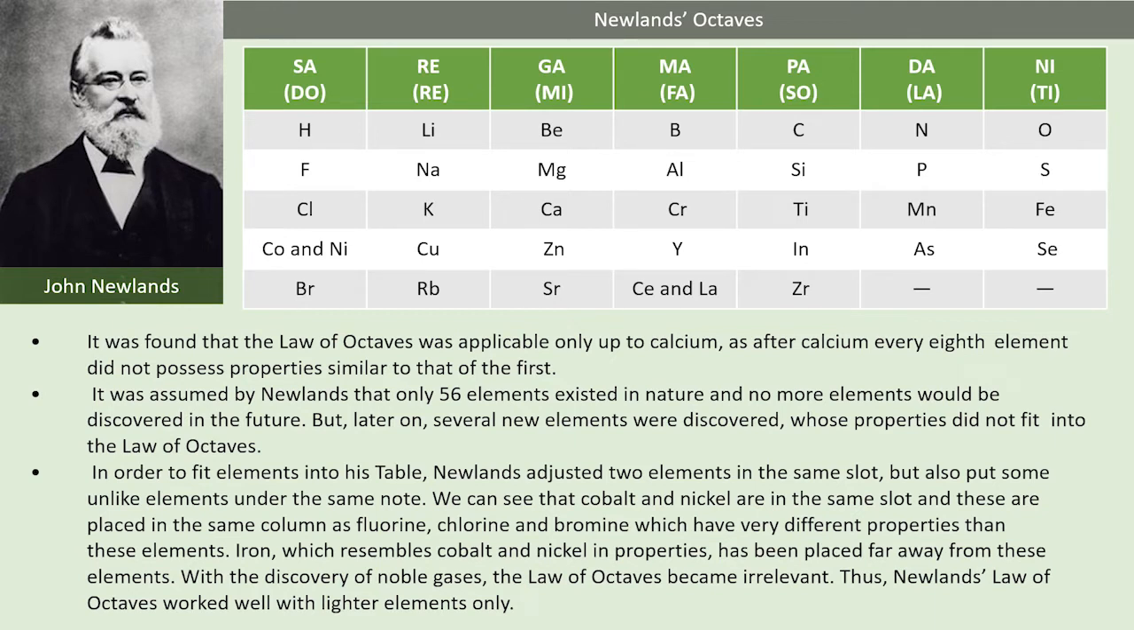In order to fit elements into his table, Newland adjusted 2 elements in the same slot, but also put some unlike elements under the same note. We can see that cobalt and nickel are in the same slot and these are placed in the same column as fluorine, chlorine and bromine, which have very different properties than these elements. Iron, which resembles cobalt and nickel in properties, has been placed far away from these elements.